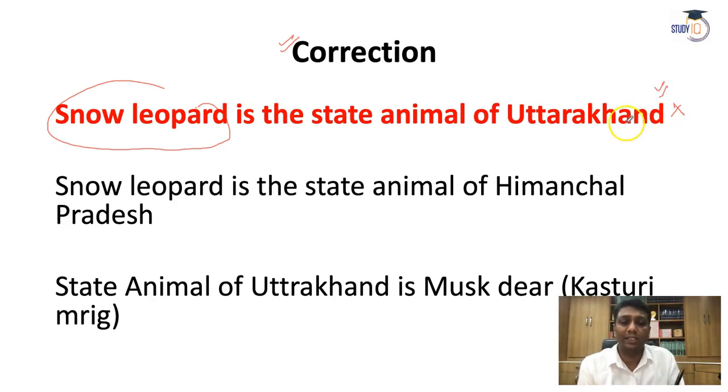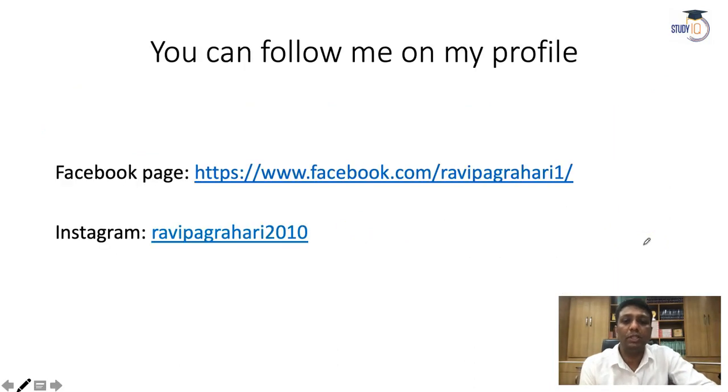You make some corrections, because some of the students have told me in the comment box, no sir, you just check it. So I just cross checked guys, and I found that the student was exactly right. The snow leopard is the state animal of Himachal Pradesh. So you make this correction, so next time if this type of question comes in your papers, at least you will not make any errors. Okay, and the Uttarakhand state animal is the musk deer, that is called Kasturi Mrig.